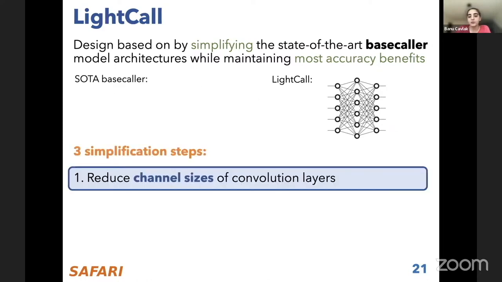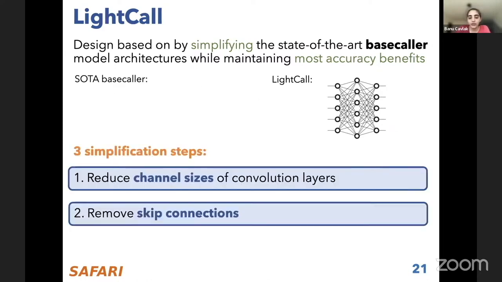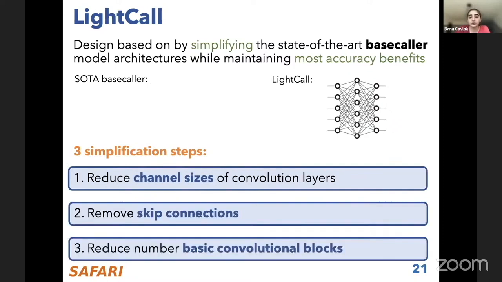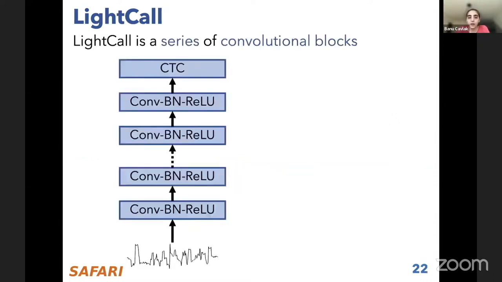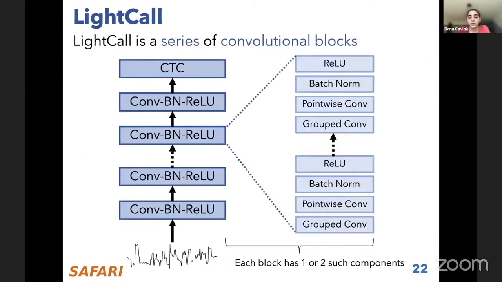First, we reduce the channel size of the convolution layers. Second, we remove the skip connections. Third, we reduce the number of basic convolutional blocks in the state-of-the-art neural network models for base calling. The final LightCall architecture is composed of repeated convolutional blocks, where each block has one or two components that include group convolution, pointwise convolution, batch normalization, and ReLU layers.